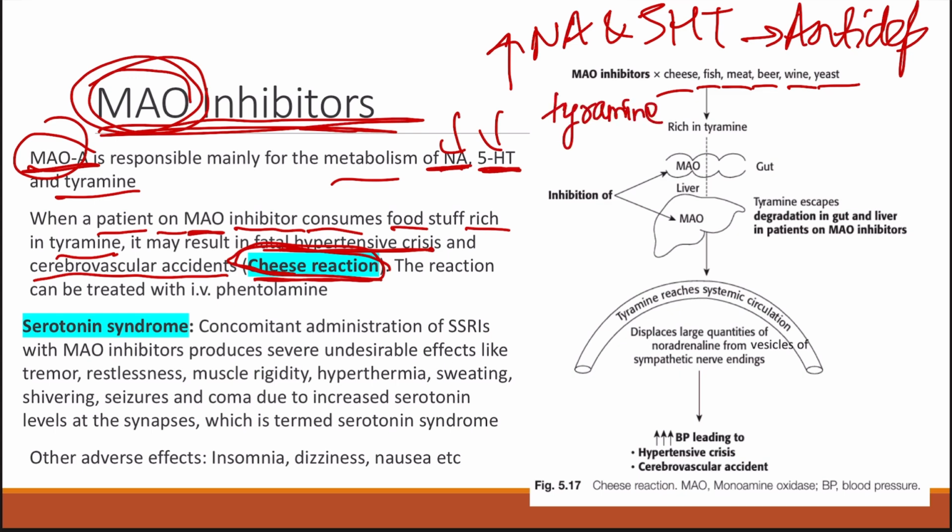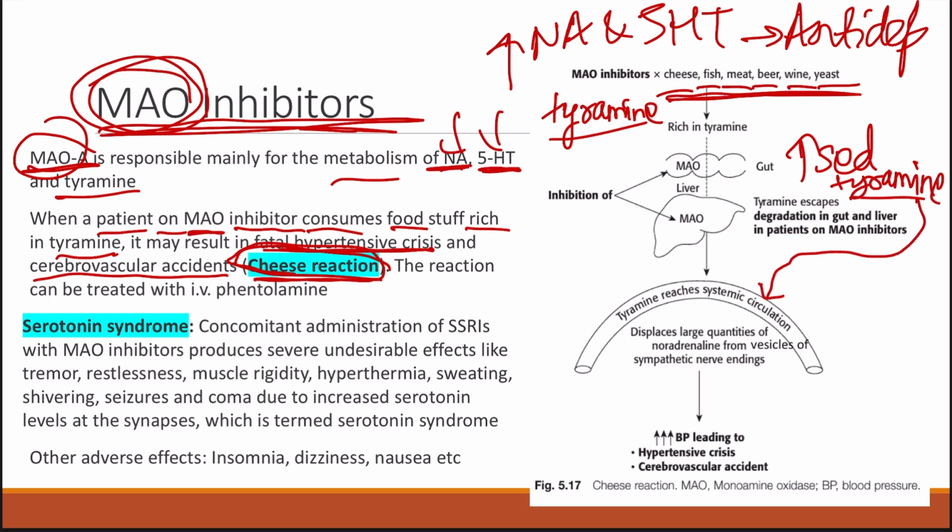one of the neurotransmitters, that is tyramine. And if we give food items which are already rich in tyramine, then there will be increased levels of tyramine. So tyramine concentration will increase drastically. And then this tyramine enters into the systemic circulation and gets absorbed into the neurons. Then it displaces large quantities of noradrenaline from the vesicles of the sympathetic nerve endings.